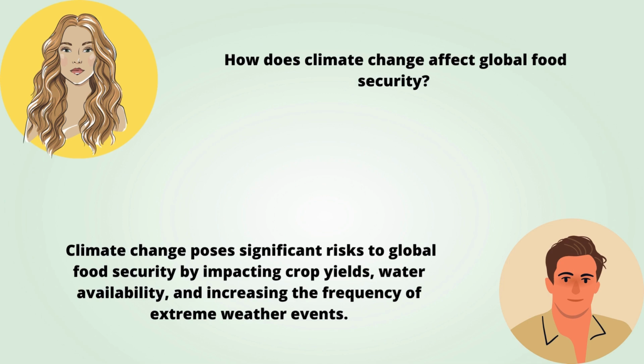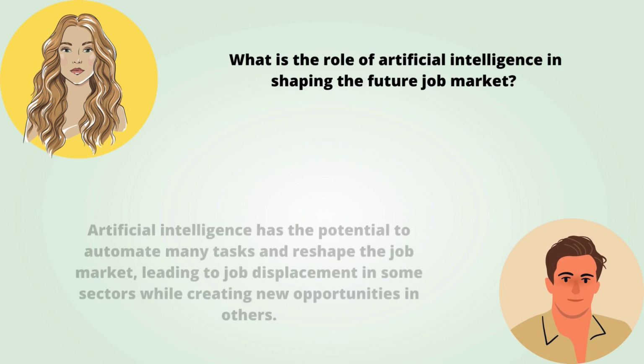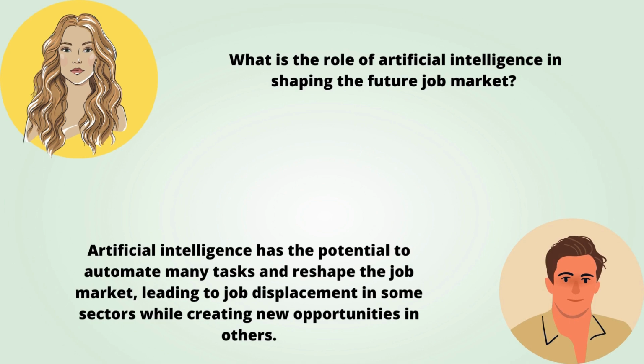extreme weather events. What is the role of artificial intelligence in shaping the future job market? Artificial intelligence has the potential to automate many tasks and reshape the job market, leading to job displacement in some sectors while creating new opportunities in others.